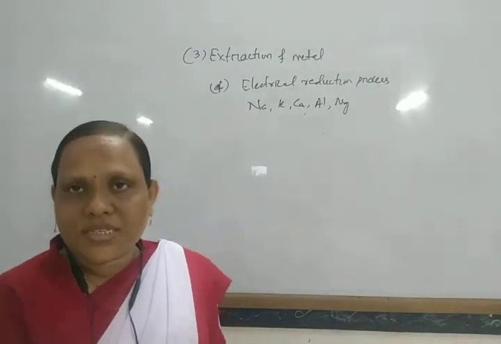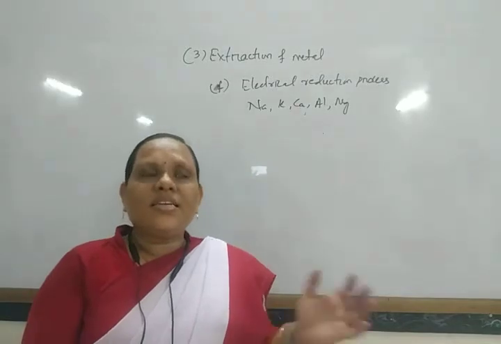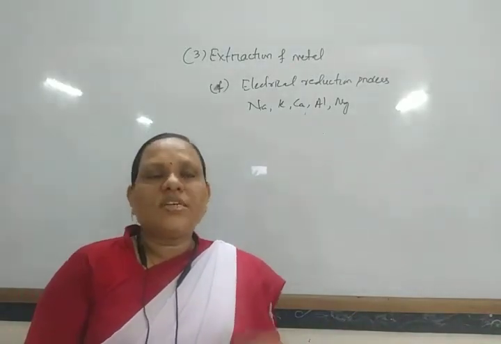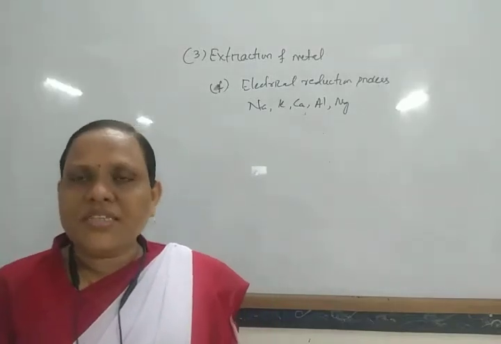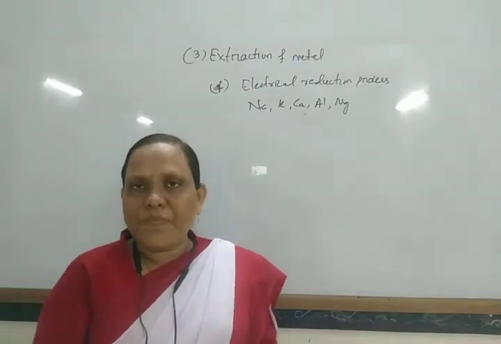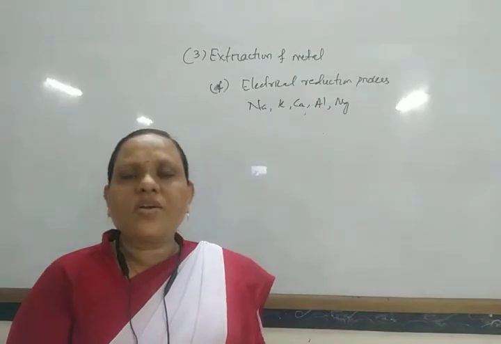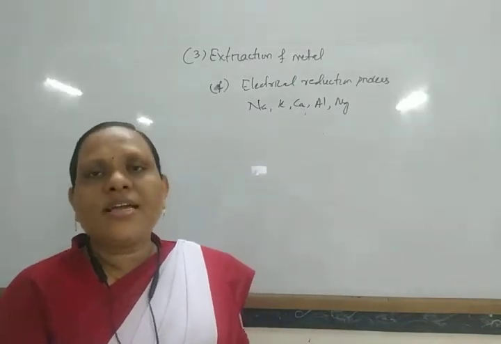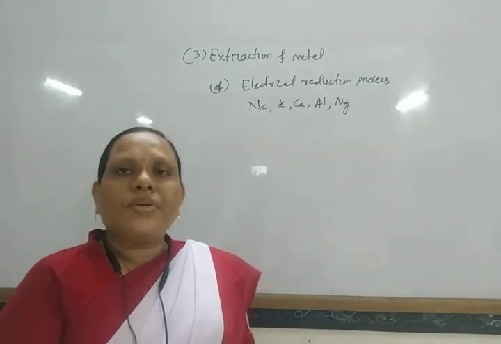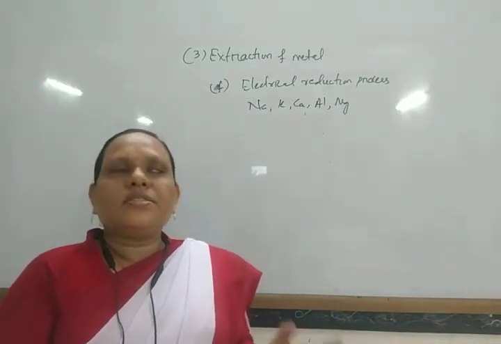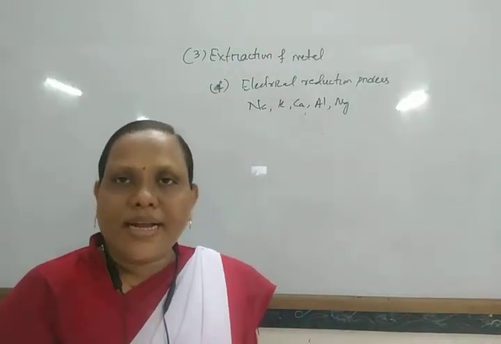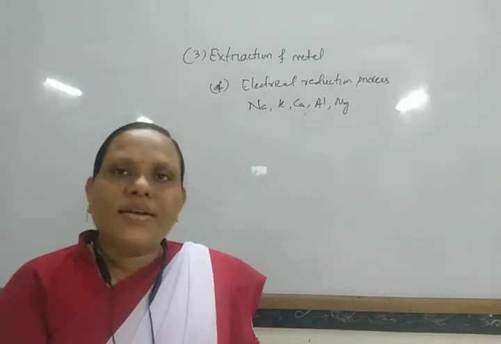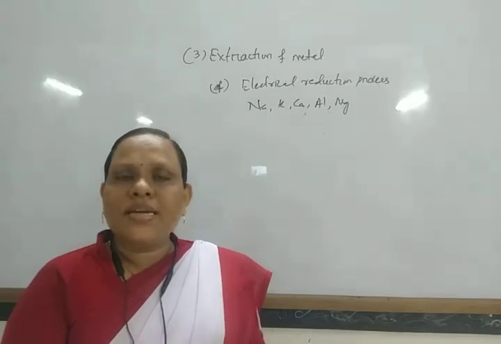In this process, generally the metal oxides or metal halides are mixed with some other substances to reduce the fusion temperature and to increase the conductivity. For example, aluminum oxide is mixed with cryolite, so that the melting point of the mixture decreases and the conductivity increases.